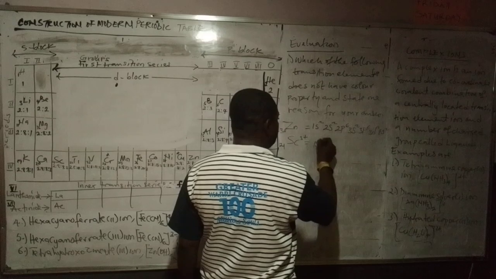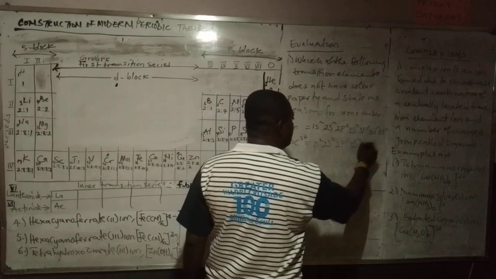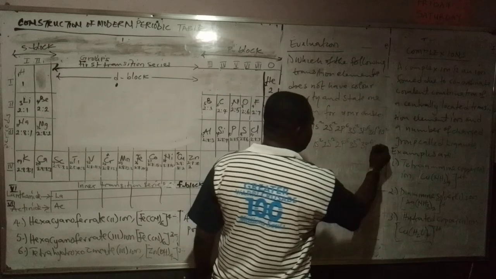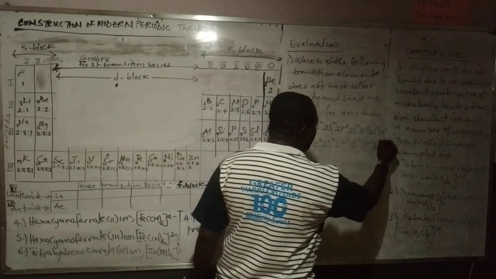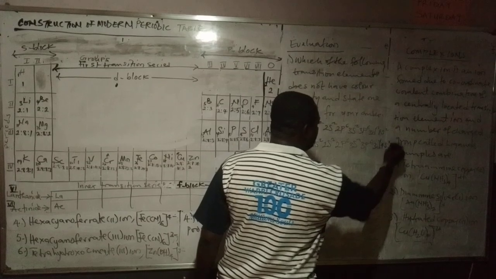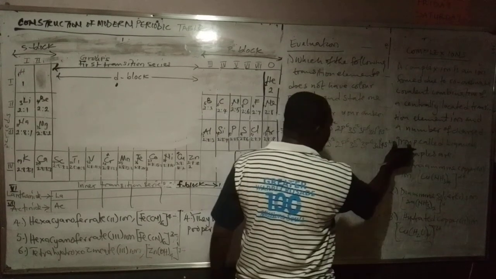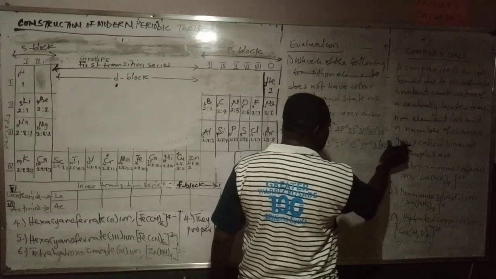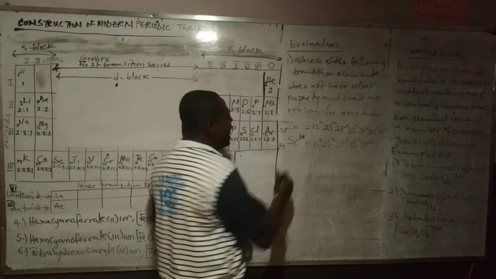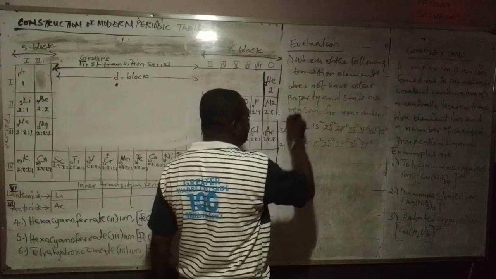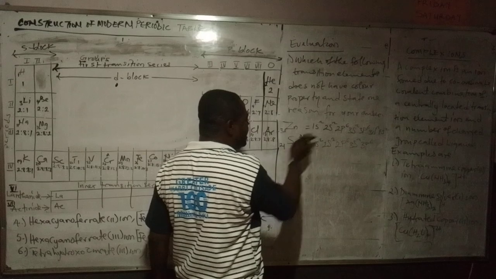Scandium: 1s2, 2s2, 2p6, 3s2, 3p6, without the charge, 3d1, 4s2. So if it must carry 3 plus, what happens? The 4s carrying 2, plus the 3d1, these will go. So now the answer can be neutral zinc and scandium 3 ion.